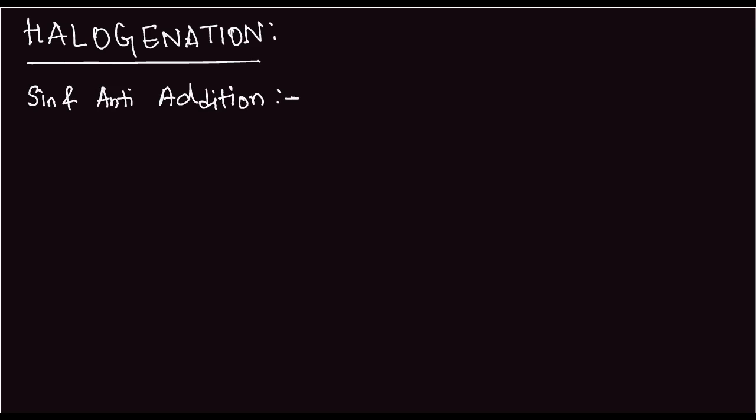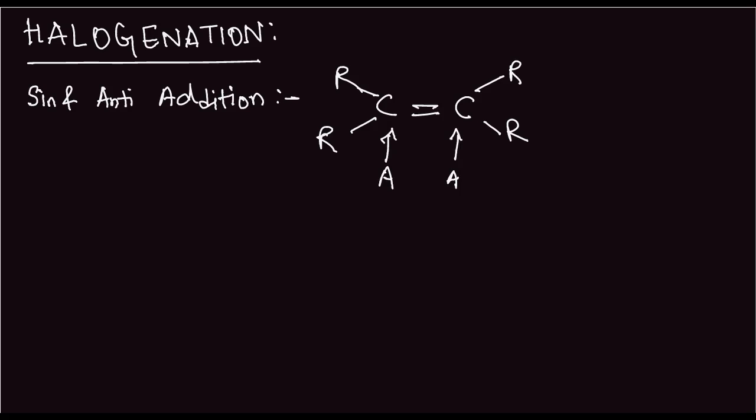Syn and anti-addition. C double bond C, R, R. So we have groups attached to this double bond system. Syn addition would basically mean if an A group attacks this carbon on the same side, so this is syn addition. And it will form a product of this manner. In the Newman representation, it will look something like this: A, R, R, R.